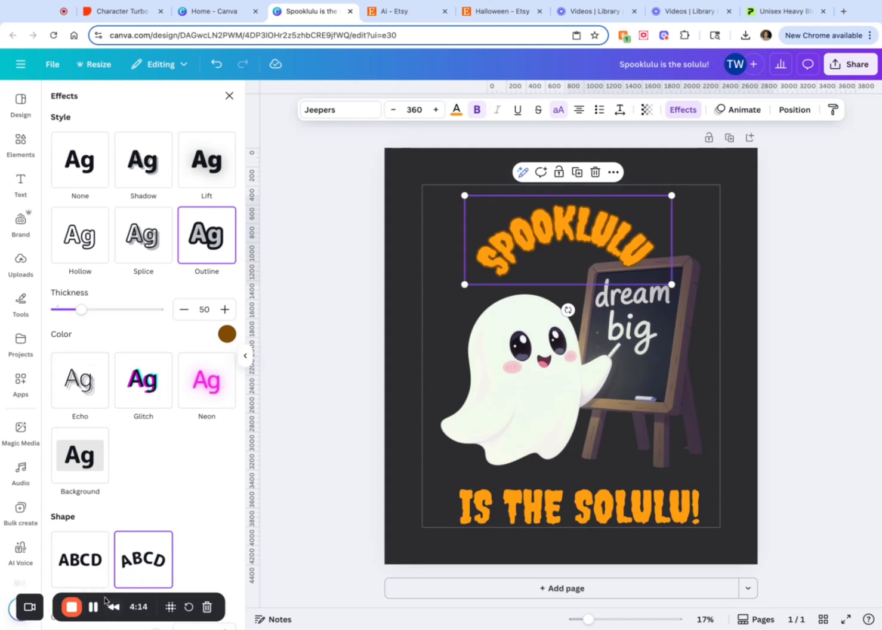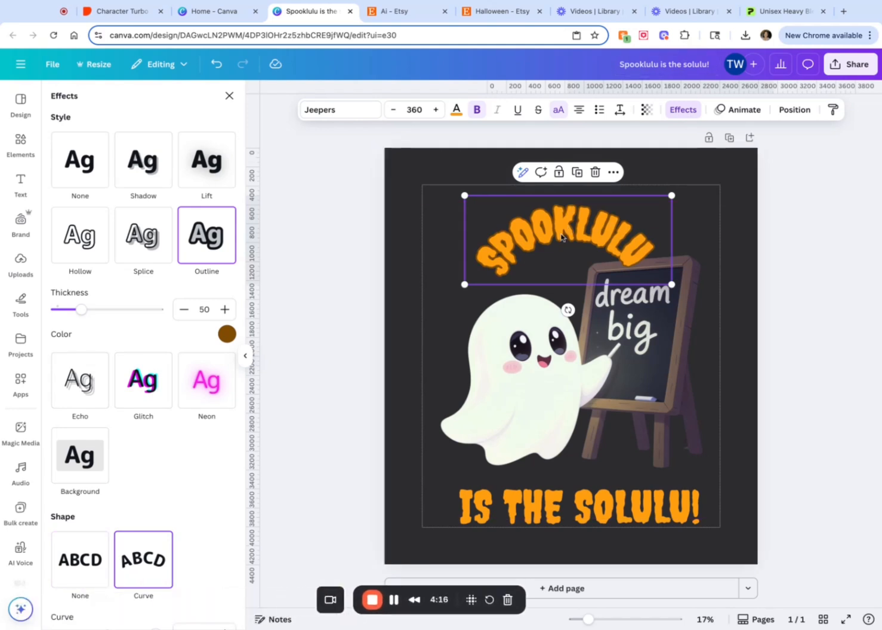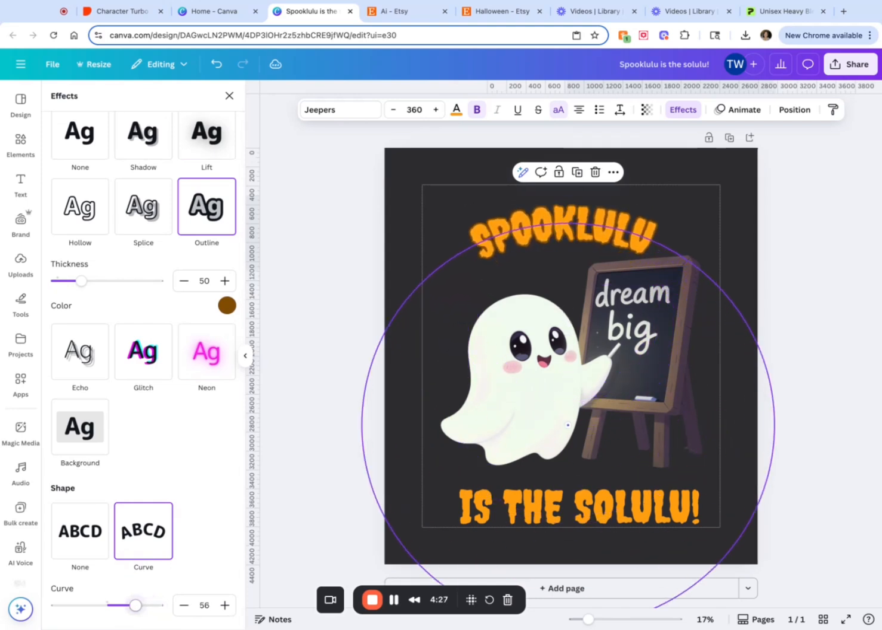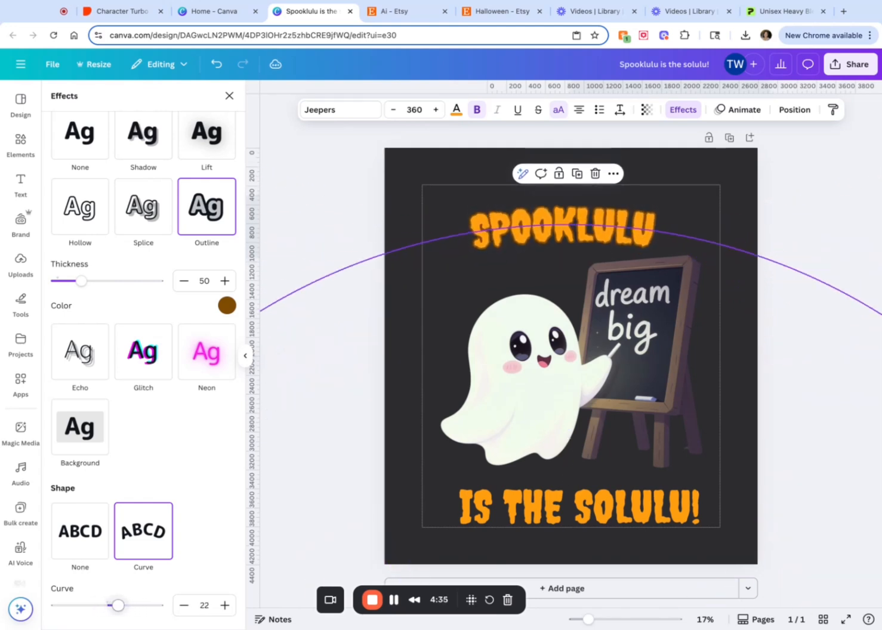Let's see. I clicked on effects. So I have the text selected, and I clicked on effects, and I hit the curve button. And so you can play with the curve, just drag it to see if you want to curve it up, down, or what's the degree of the curve. So I like that one.